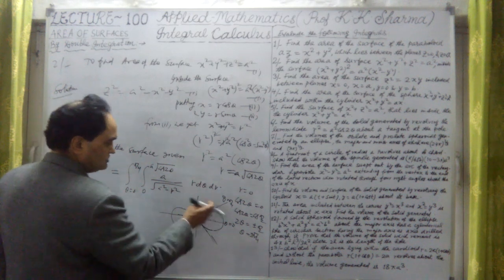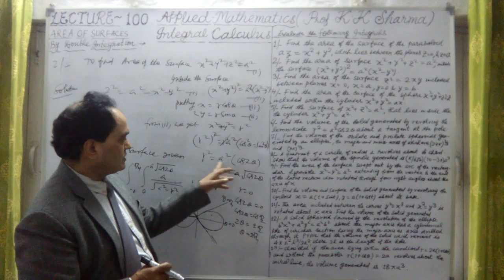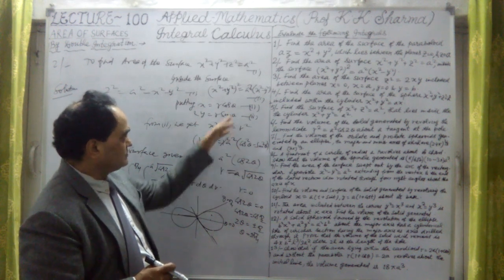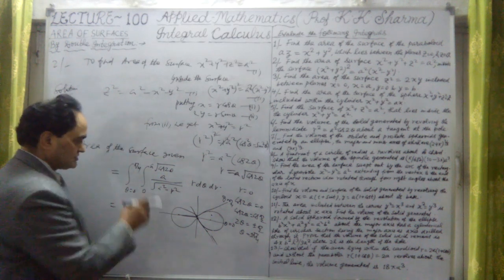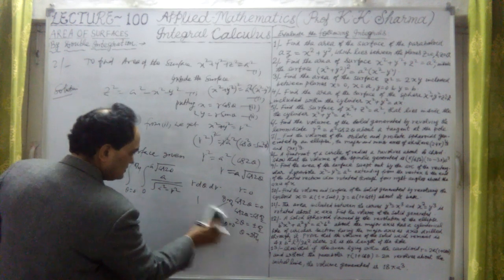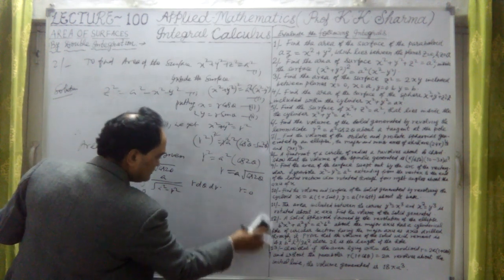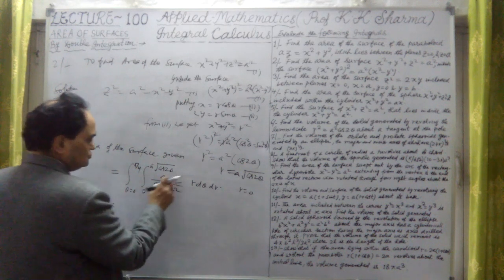This is inside the loop, and this is the loop given here, r square equal to a square cos 2 theta. This we have converted into polar coordinates. Now this is the formula given. Therefore, finally, the limits are 0 to pi by 4 for theta, and for r, 0 to